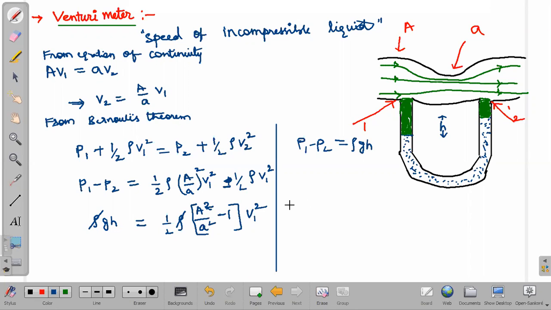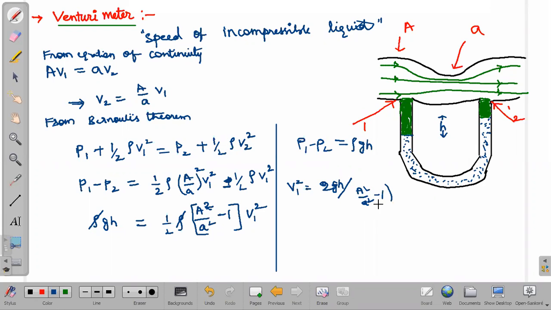So V1 square equals 2gh divided by capital A square by small a square minus 1.